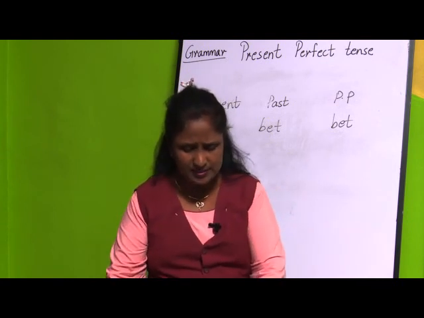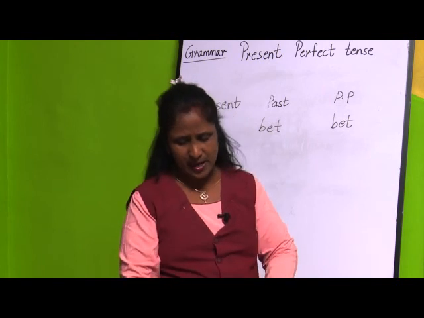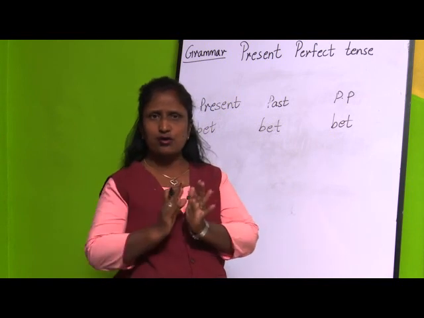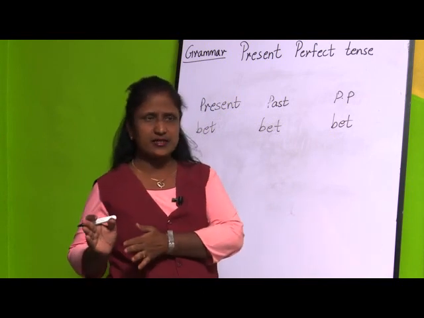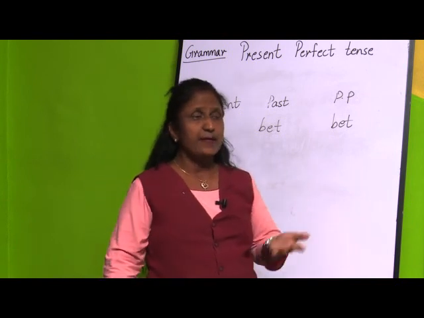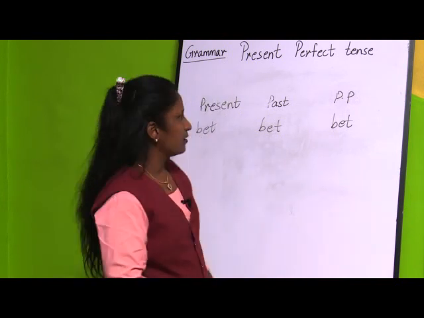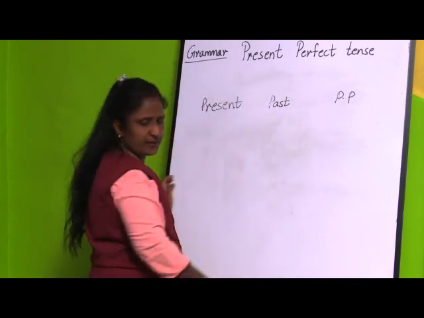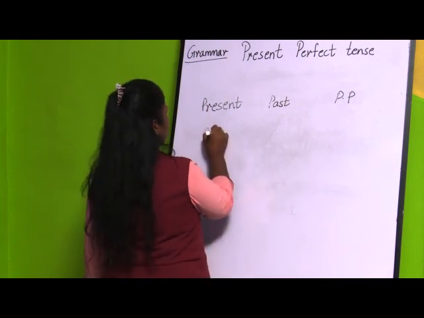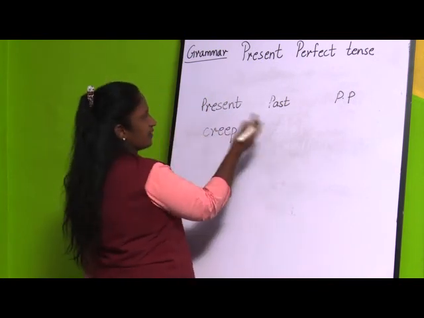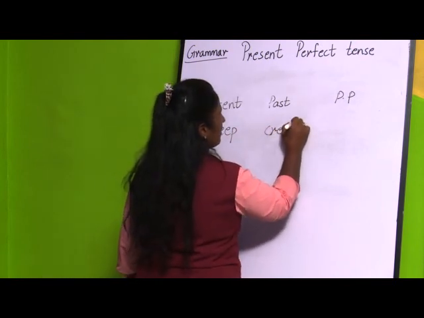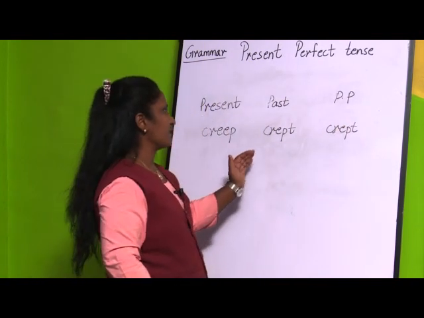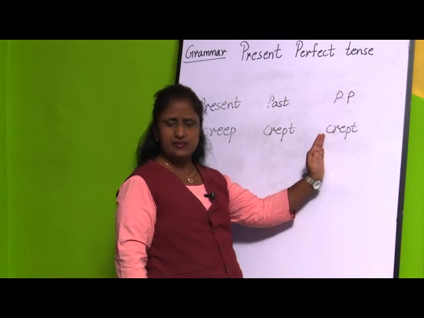Second thing is what? Here are some words which have the same past and past participle form. Now see, first we have seen in all the tenses, for present tense, past tense and past participle, the word does not change. But if you see in the second form, how it changes, see. It changes only in the past tense and for the past participle. For example, if I take creep, it will be crept in past tense and crept in past participle also, means there will be change in form only in past tense and in past participle.